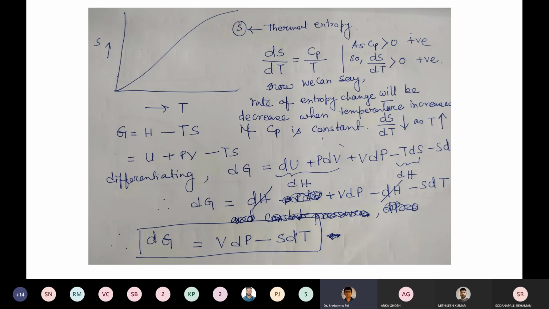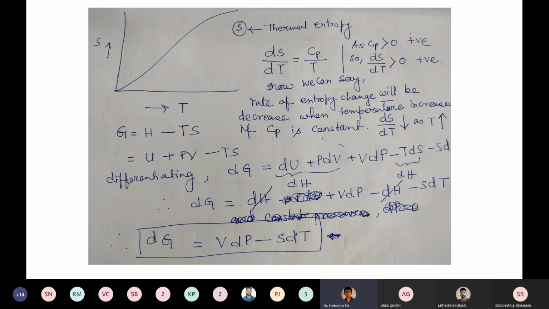We always understand that Cp is greater than 0, meaning it is a positive quantity. So you will always see that dS by dT, the slope of this plot, is positive. As temperature increases, entropy will always increase.